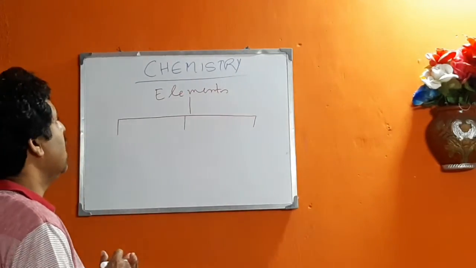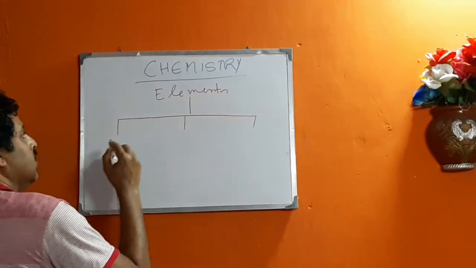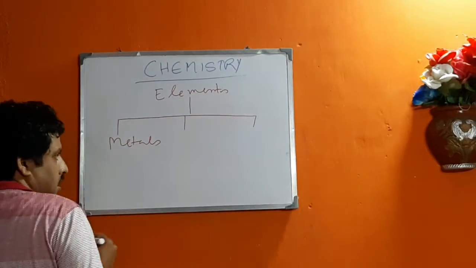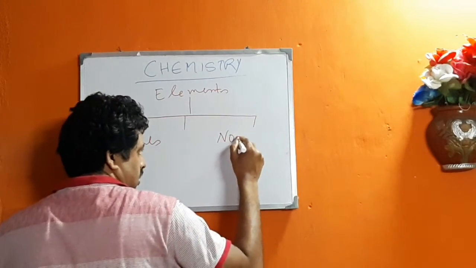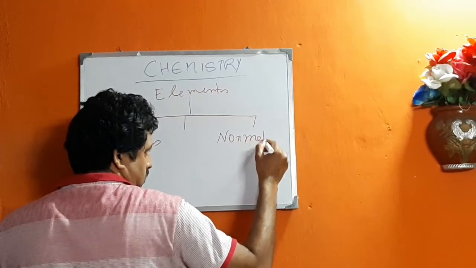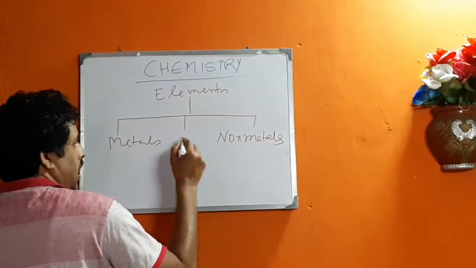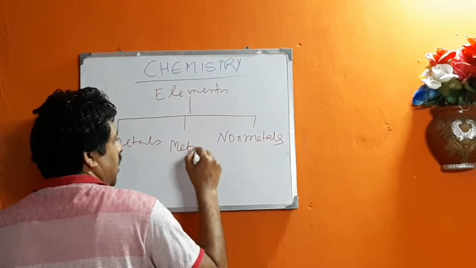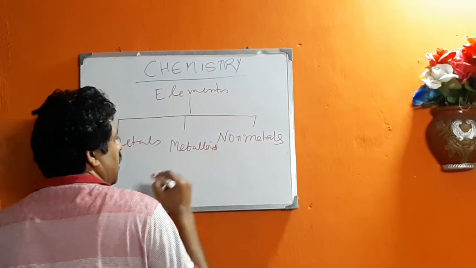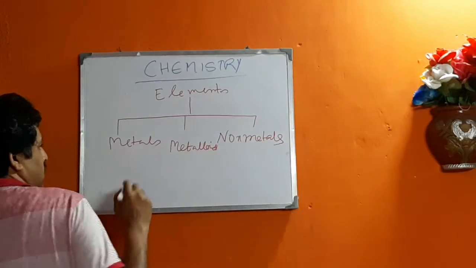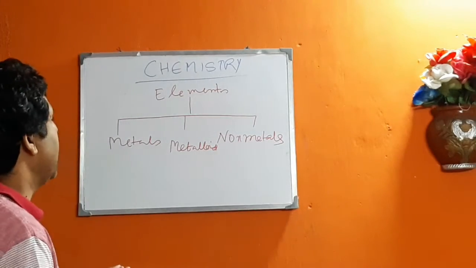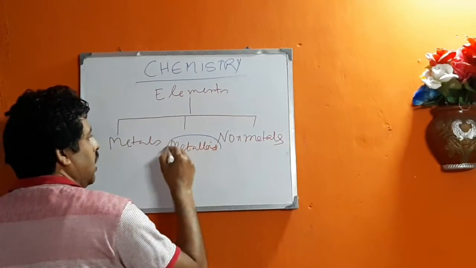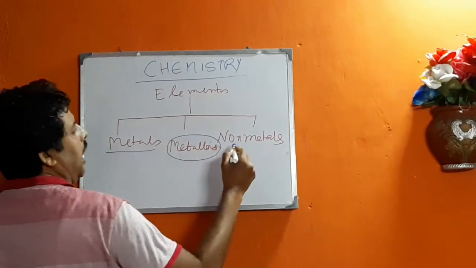Now I will discuss the classification or grouping of elements. They are grouped into three types: metals, non-metals, and in between the metals and non-metals, there is another group known as metalloids. The characteristic properties of metalloids lie between the metals and non-metals.